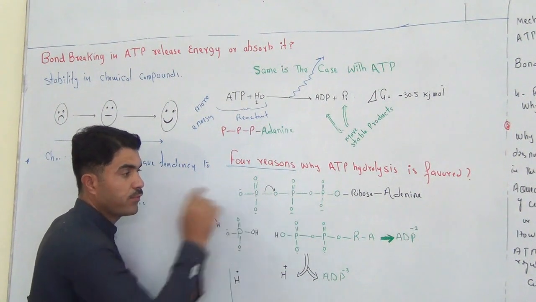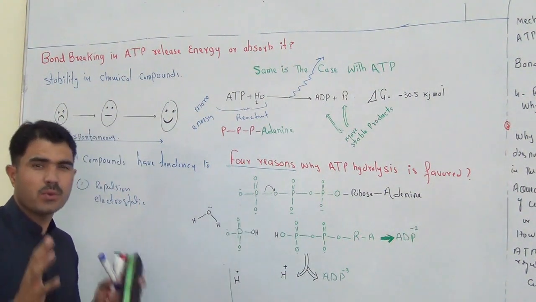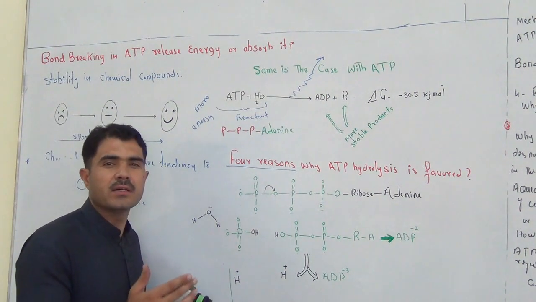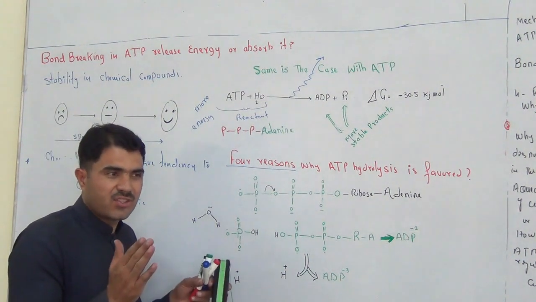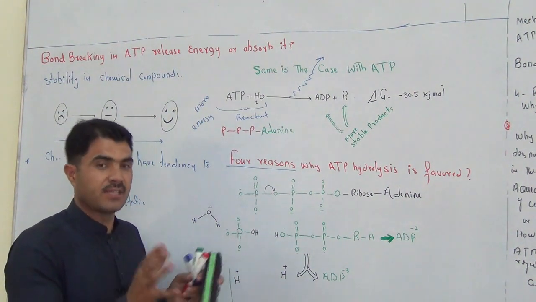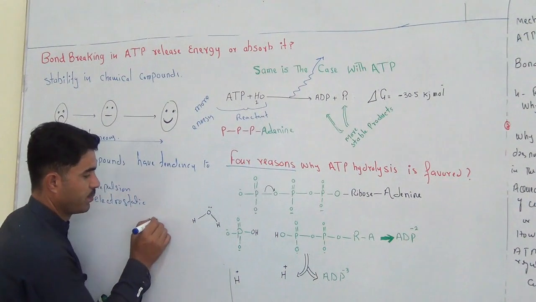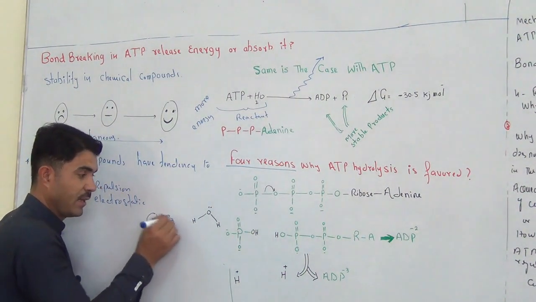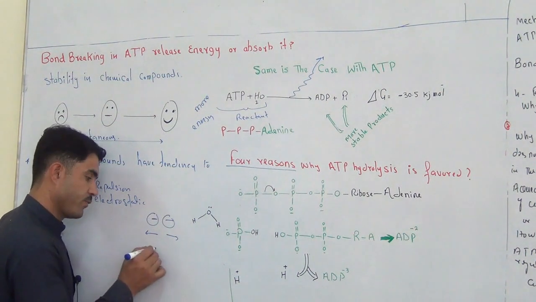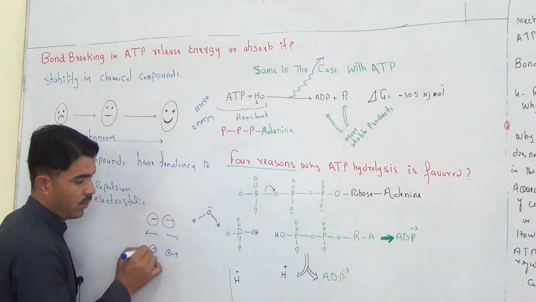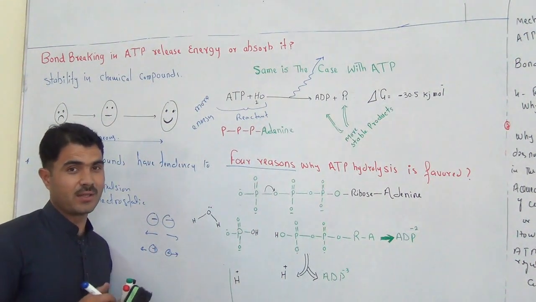1, 2, 3, 4 negative charges are there. You know, in our basic classes we have learned that charges repel each other if they are alike. If you bring a negative charge close to a negative charge, these 2 charges will repel each other. And if you bring 2 positive charges close together, then they will also repel each other.